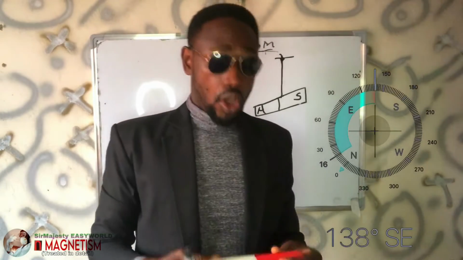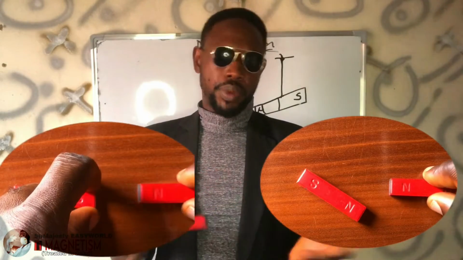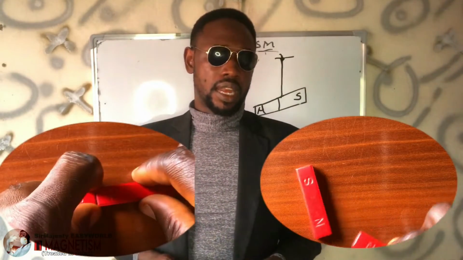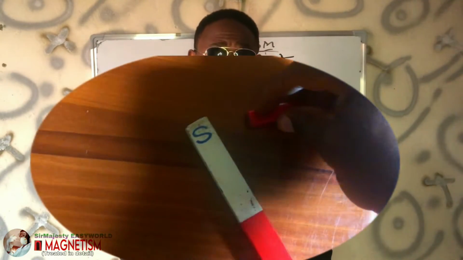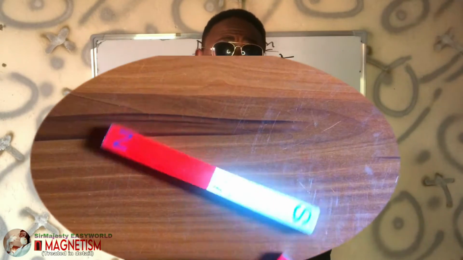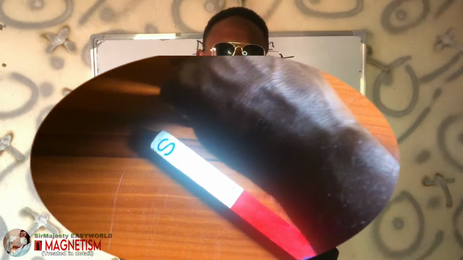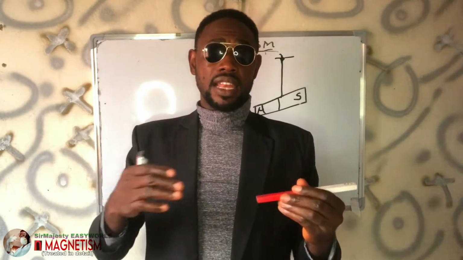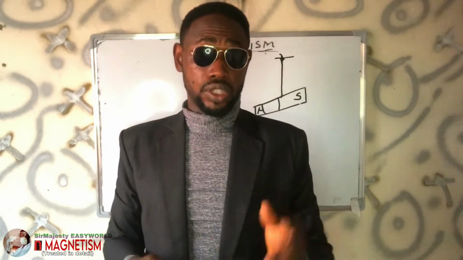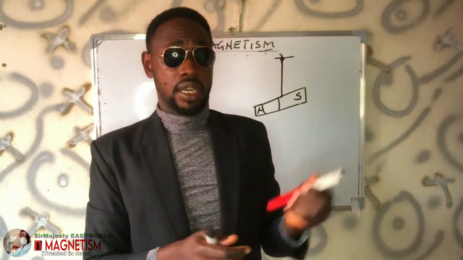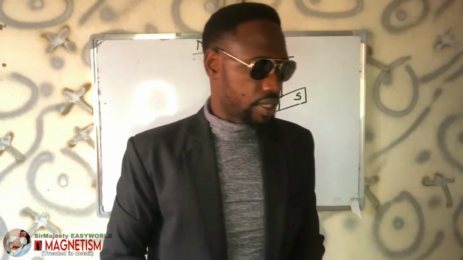Remember that unlike poles attract, and like poles repel, because the magnetic field lines are in opposite directions if you use the same poles. But if you use opposite poles, the magnetic field lines align well. One pole is giving out, the other is accepting, so there is no opposition. I will discuss that very well after teaching how this magnet works in a compass. I'll teach the magnetic field lines, the drawing and the experiment very well here.